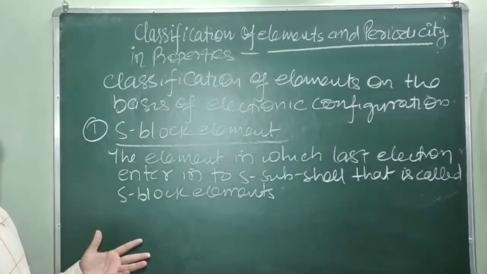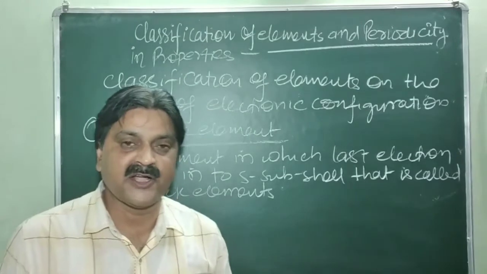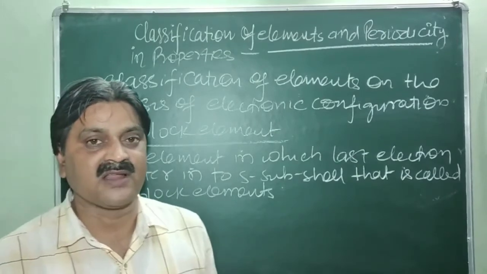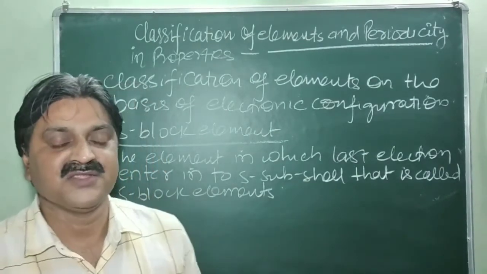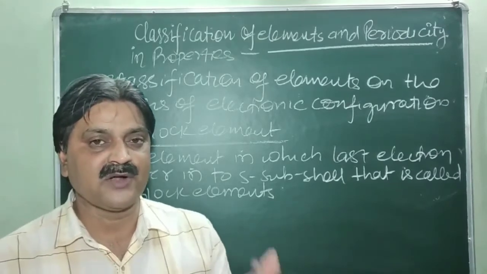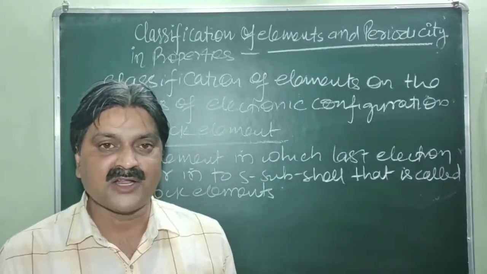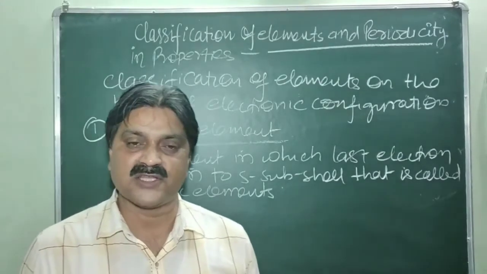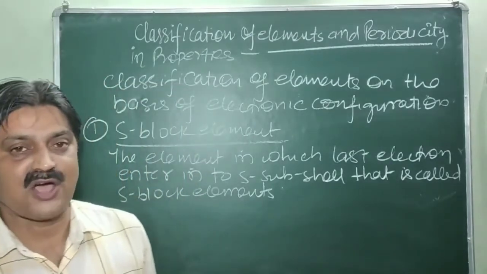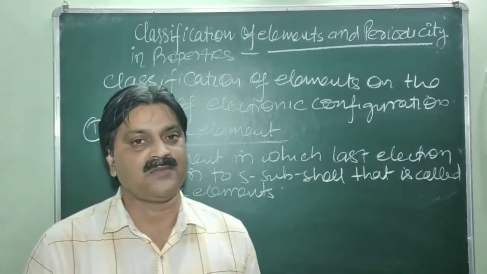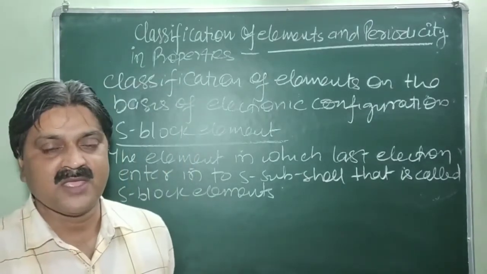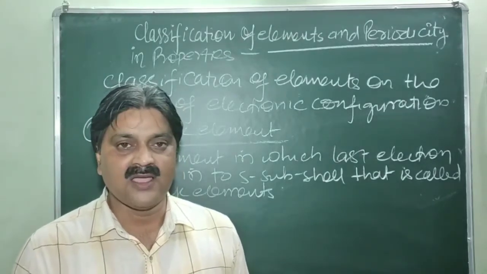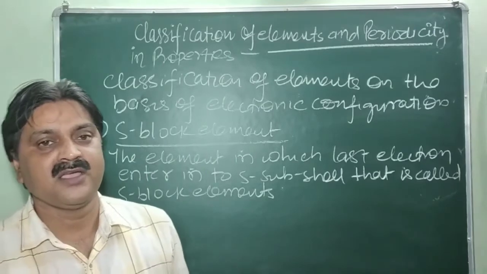So it is clear. Actually, elements are assigned on the basis of the last incoming electron. The subshell in which the last electron enters decides the block of the element. Just like, if the last electron enters the s subshell, the element belongs to the s block. If the last electron enters the p subshell, the element belongs to the p block. If it enters the d subshell, that is the d block element. If the last electron enters the f subshell, that is called the f block element. So one by one we will discuss here. Before this we discussed the classification on the basis of the modern periodic law, and this is the classification on the basis of electronic configuration.